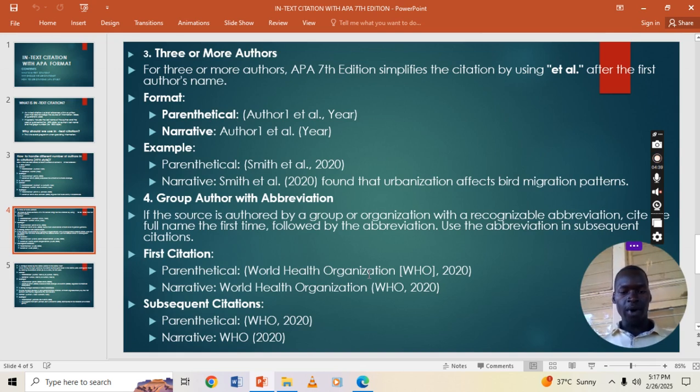Now, what about a subsequent citation, when you want to cite only the abbreviated name for the World Health Organization, assuming you don't want to write all the words? Here is how you can do it. In the parenthetical way, you open the bracket, write WHO, comma, 2020, and close the bracket. In the narrative way, you write WHO outside, then leave only the year in the brackets. That is how to deal with group authors with abbreviations.